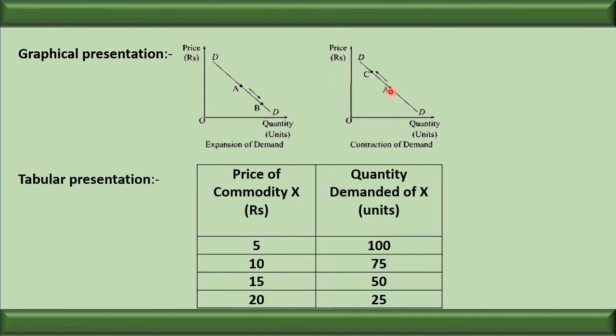Through the schedule, try to understand it. We can see that because of a change in price, the demand increases or decreases. Here definitely the prices are increasing and the demand is decreasing. It means when the price affects the demand and the other determinants are equal, it is called change in quantity demanded.